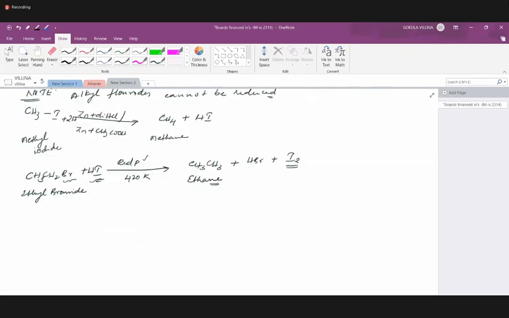The reaction with red phosphorus is not balanced. Yes, we can balance it. 2I2, so 2HI, 2CH3Br. You can double the reactants. We can have 2CH3Br and 2HI, so you'll have 2 and 2 over here. That's it.